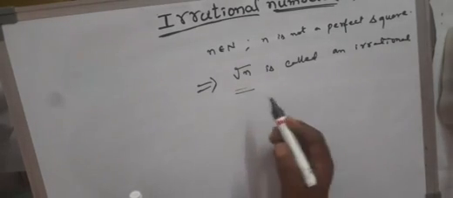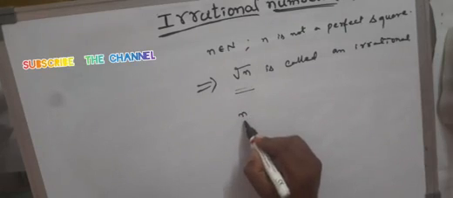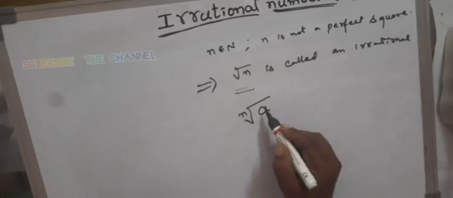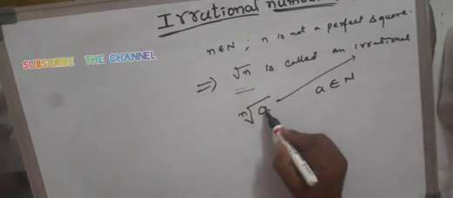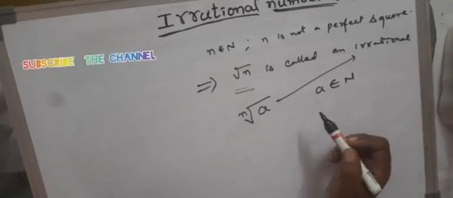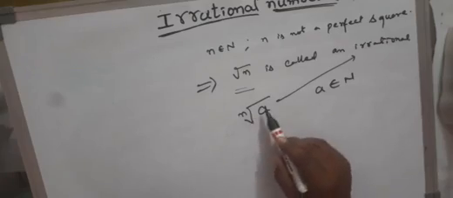The square root of n is called an irrational. This is generalizing an example. Suppose the nth root of a is also called an irrational, where a is any positive natural number. The nth root of a is called an irrational if a cannot be expressed as the nth power of any natural number.